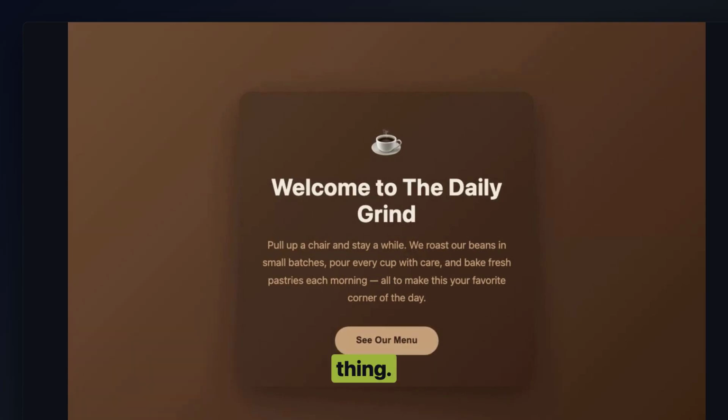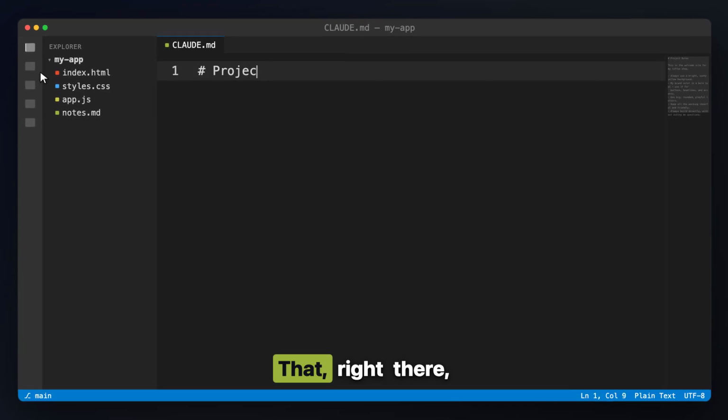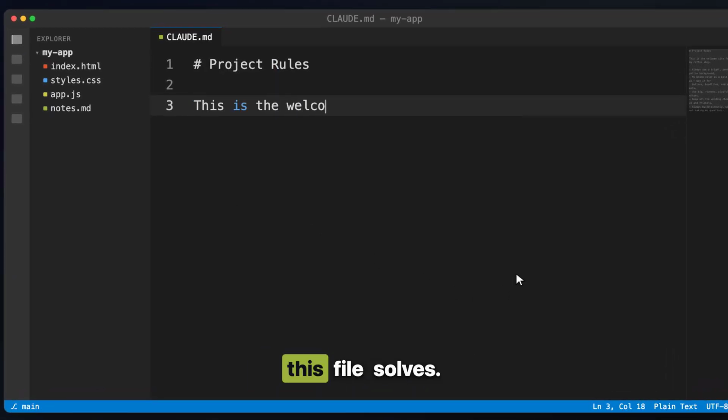But here is the thing. That's Claude's taste, not mine. It picked those colors, that whole vibe, out of thin air. It doesn't know my brand. It doesn't know the feeling I want my little coffee shop to have. And here is the part that genuinely drove me up the wall when I started. If I close this and open a brand new chat tomorrow, it forgets all of it. Every single time I am starting from zero, re-explaining my style like we have never met before. That right there is the exact problem this file solves.